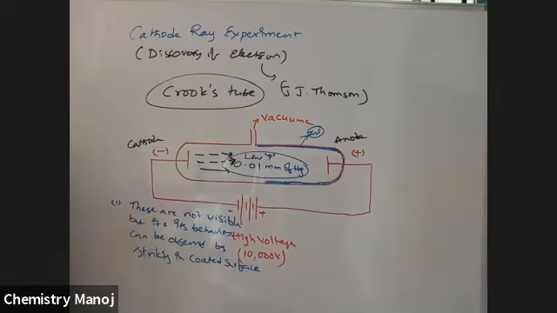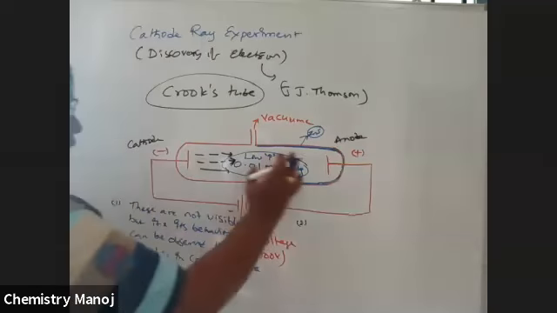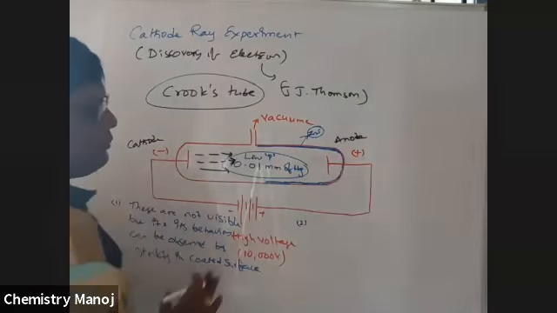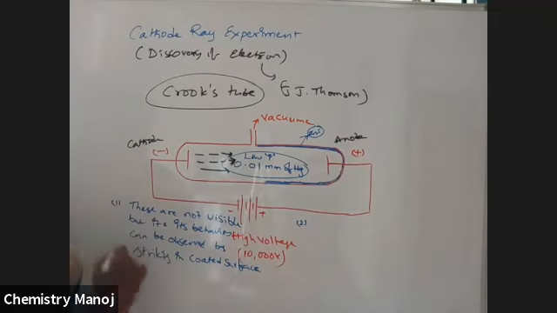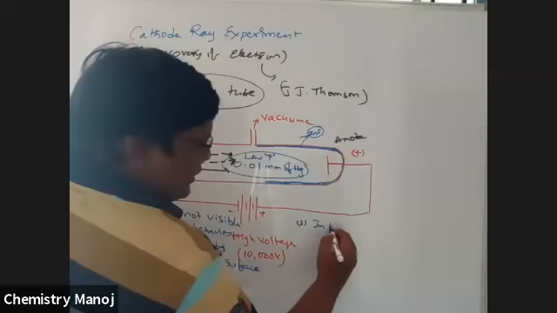When those rays strike the coated surface, they are observed. Actually they are not visible to our naked eye. Next point: these rays move from cathode to anode, starting from the cathode, which is the negative terminal, and moving towards the anode.